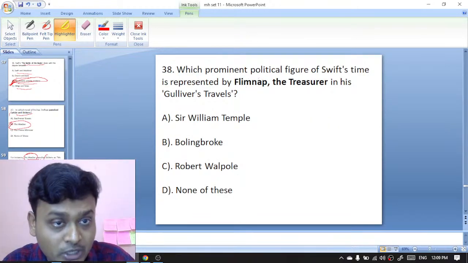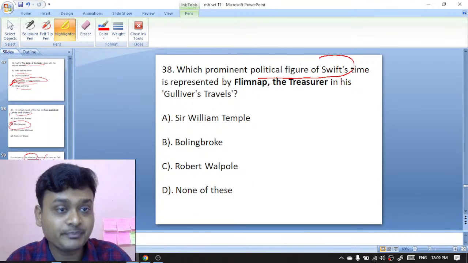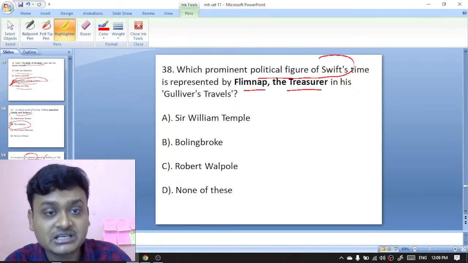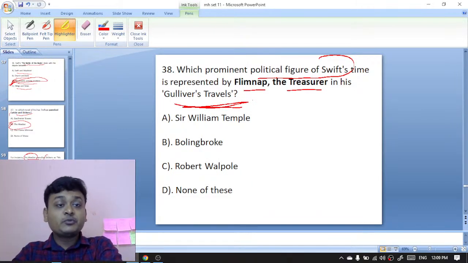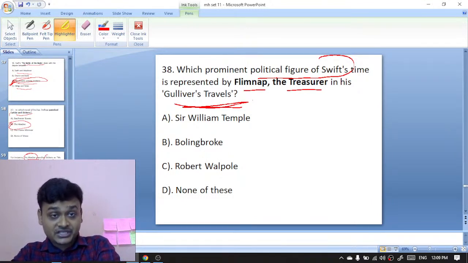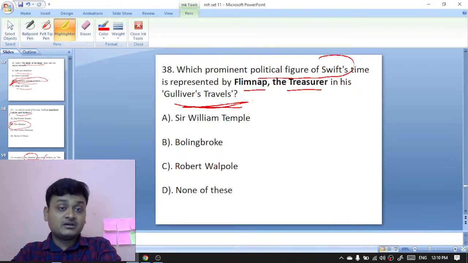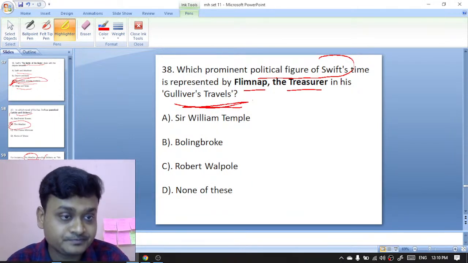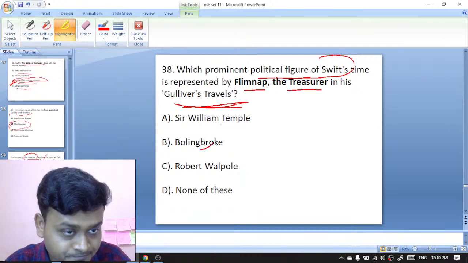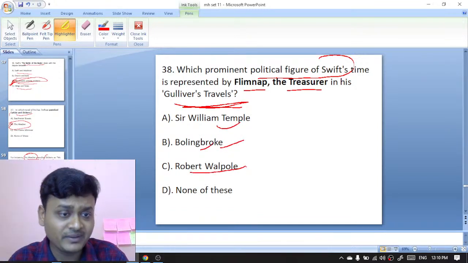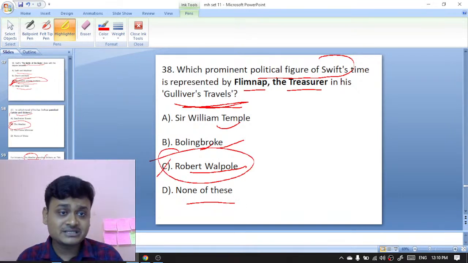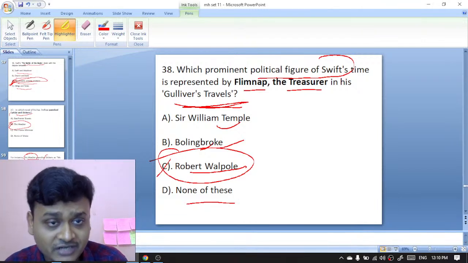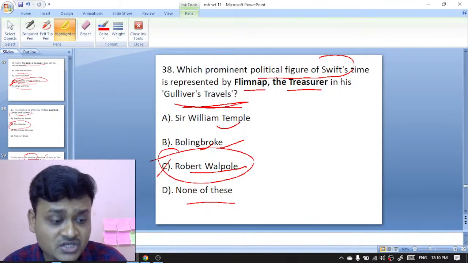38. Which prominent political figure of Swift's time is represented by Flimnap, the treasurer, in his Gulliver's Travels? So in Swift's Gulliver's Travels, which prominent political figure of England is represented by Flimnap, the treasurer? Your options are Sir William Temple, no. Bolingbroke, no. Robert Walpole, none of this. Walpole. So the right option is Robert Walpole. Robert Walpole is represented as Flimnap, the treasurer, in Gulliver's Travels by Swift.